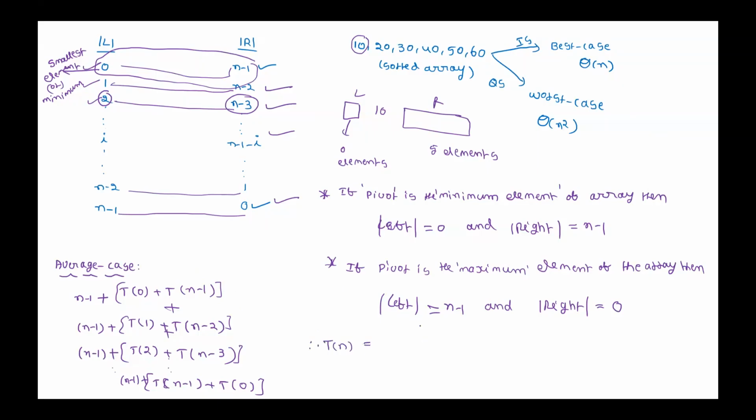T of n is equal to the answer in the first case plus the answer in the second case plus the answer in the third case and so on, plus the answer in the last case, divided by the total number of cases. Average. So what is this value? N minus 1 plus sigma i equal to 0 to n minus 1 of T of i plus T of n minus 1 minus i, whole divided by n.